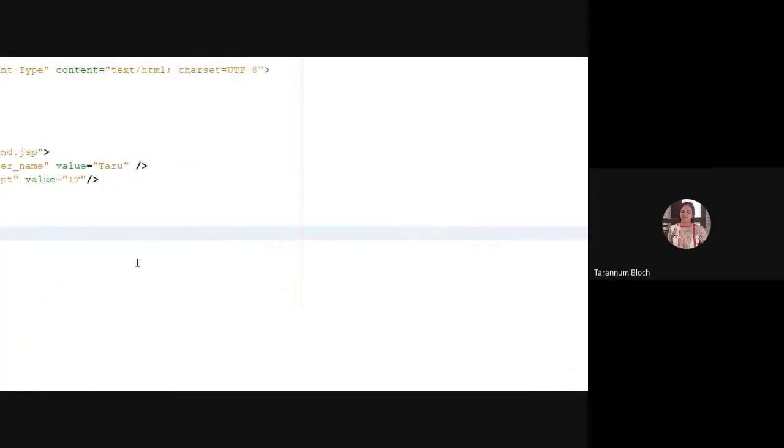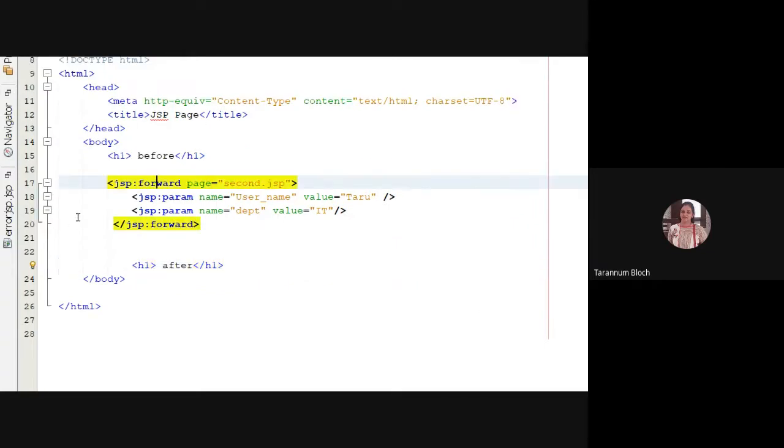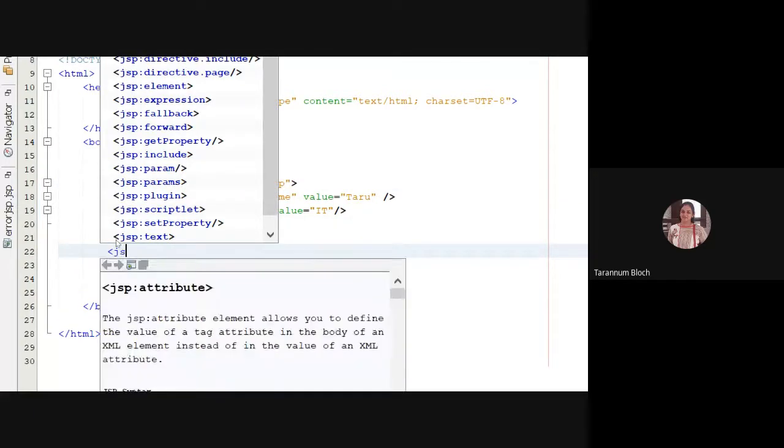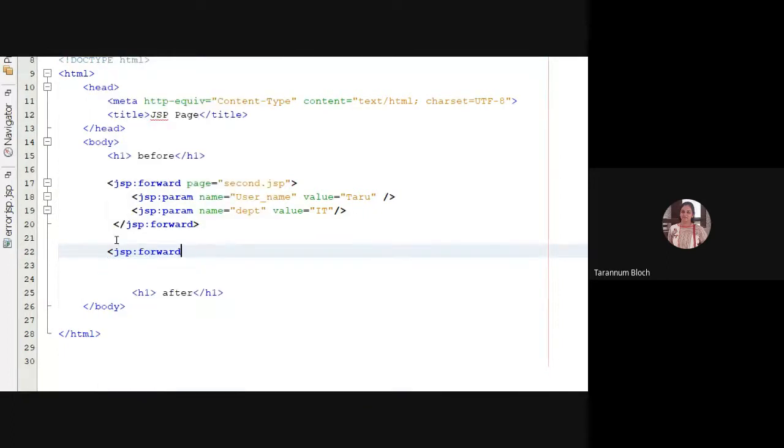Anyways, now we have done half the discussion, so it's okay because it's almost done. So we have jsp:forward, and we can write jsp:forward in two ways. You can either write it as a paired tag, or you can write it as a singular tag. So we write second.jsp, and if I close the tag here, this is a singular tag. In a singular tag, you will not pass the parameter, and in the paired tag, you can pass the parameter in between. So you can use either way.